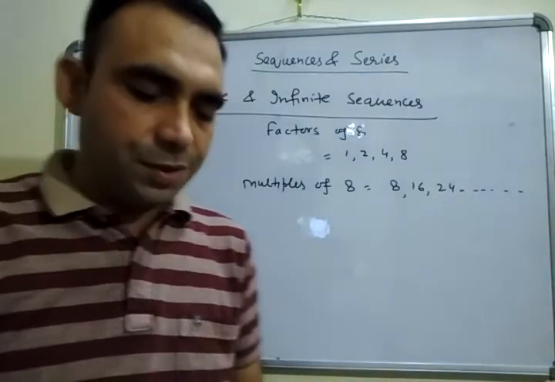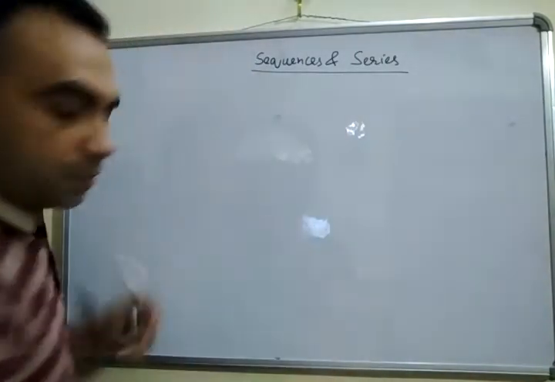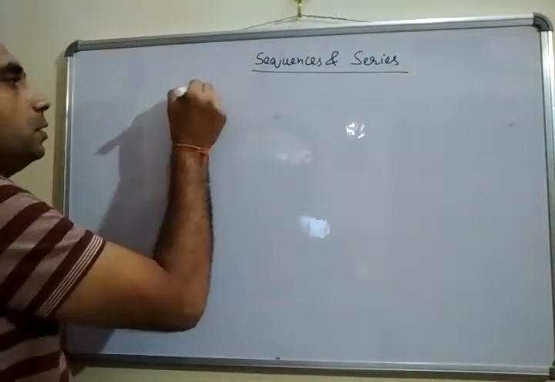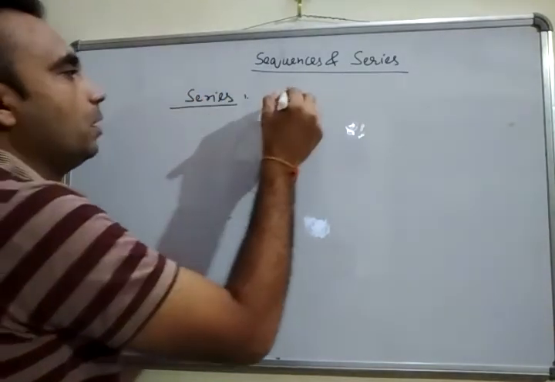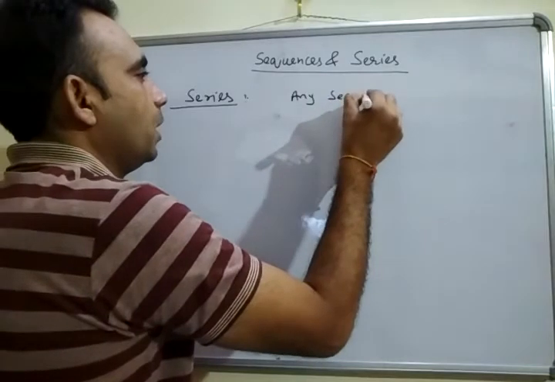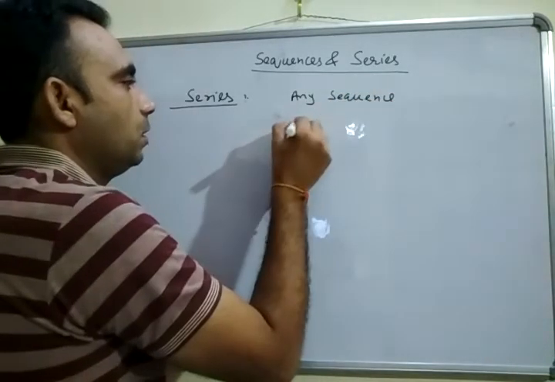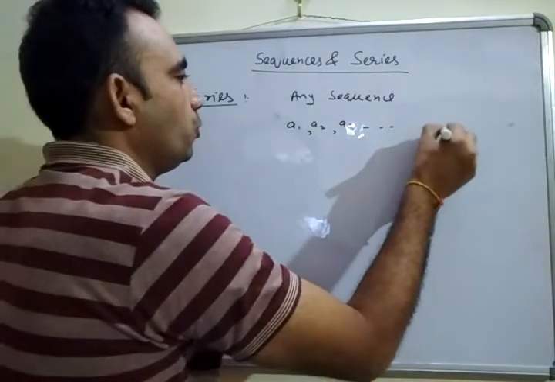Now, what is a series? That was sequences; now series. Let us say we have given any sequence A1, A2, A3, and so on up to An.